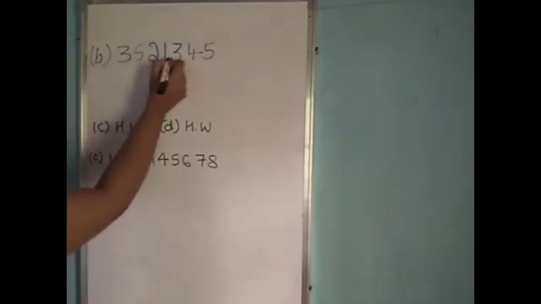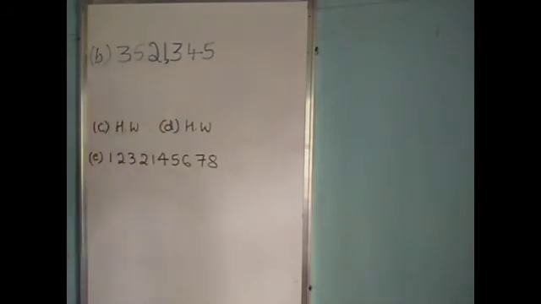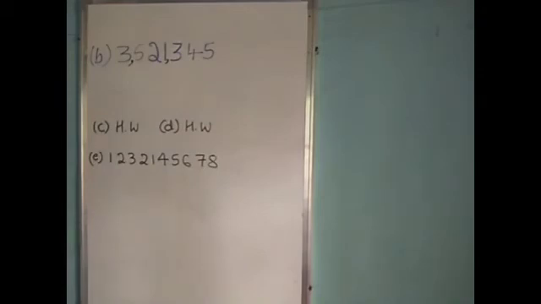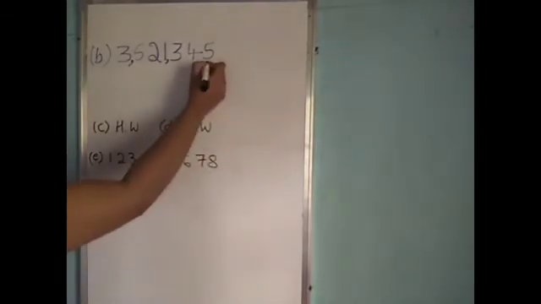So I will put a comma between the ones and thousands periods. Next, after the thousands period, the millions period will come. So I will put a comma between thousands and millions. Next, we have to write their number names. So first we have to identify the places.